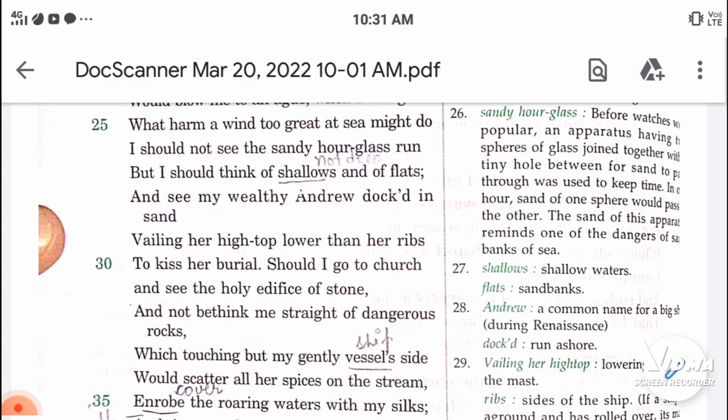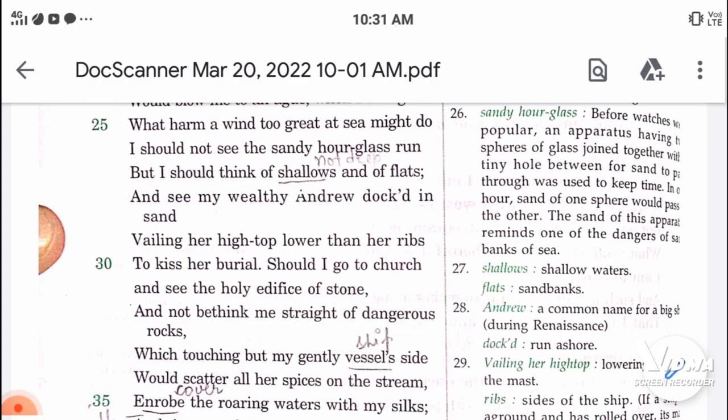Okay, whenever you go to a church, you may see that there are stones on the burials of the people buried in those churches. On that stone, information is given about who the person is, and from which year to which year he lived.